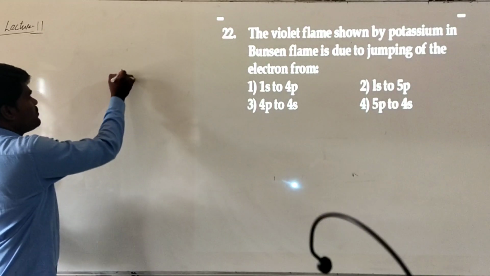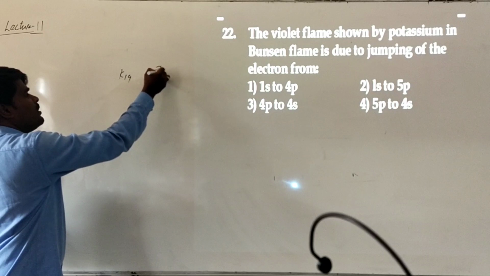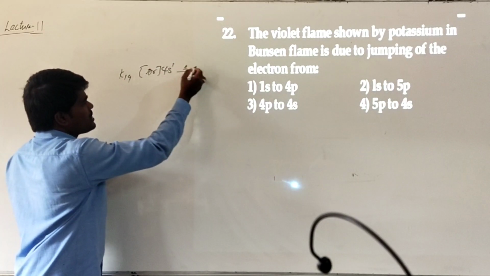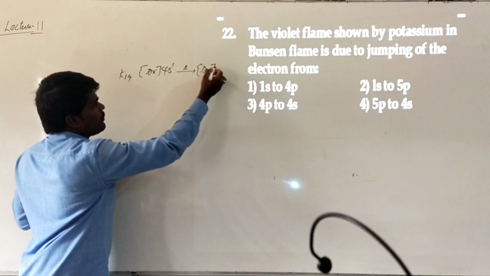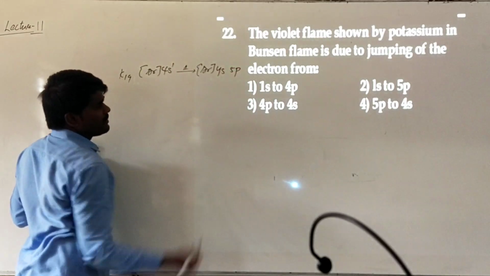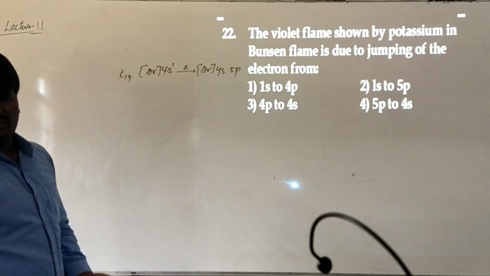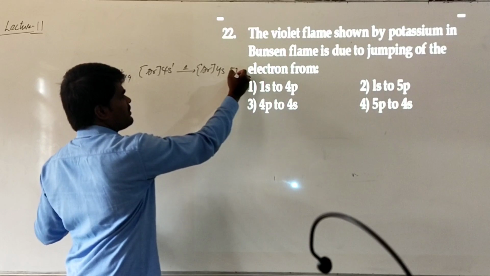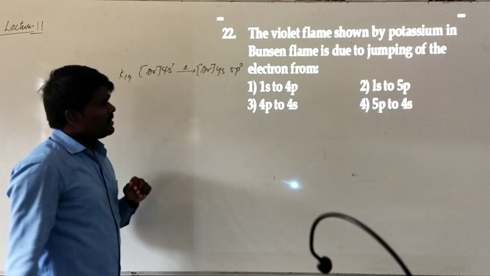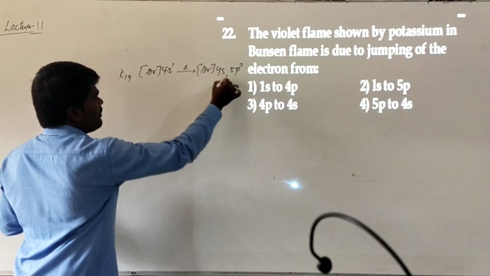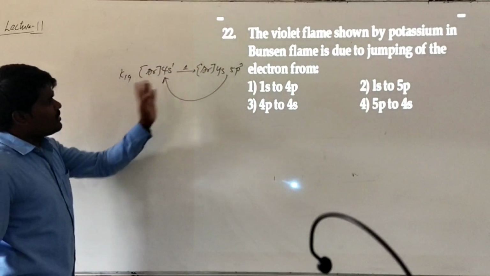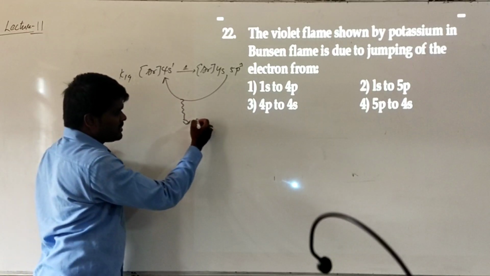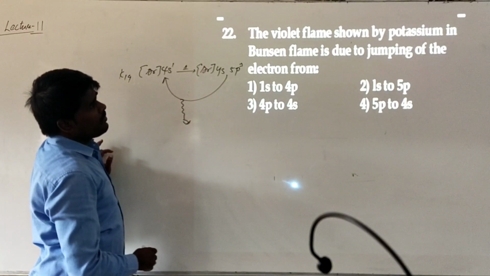color. Generally, potassium's electronic configuration is argon 4s1. When you are heating this, what happens? This electron from 4s will excite to 5s or 5p, anything, the fifth orbital. Let us assume this is the fifth orbital. It can be 5s or 5p. When it again comes back from the fifth energy level to the fourth energy level, it will emit radiation. This frequency falls in the visible region. Because of this region only, it appears violet in color.